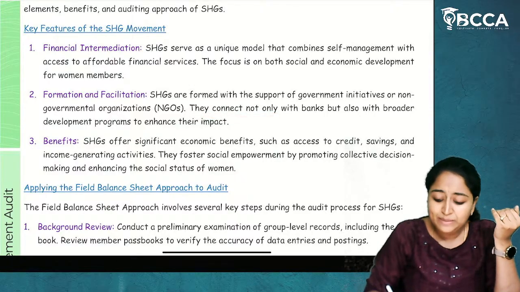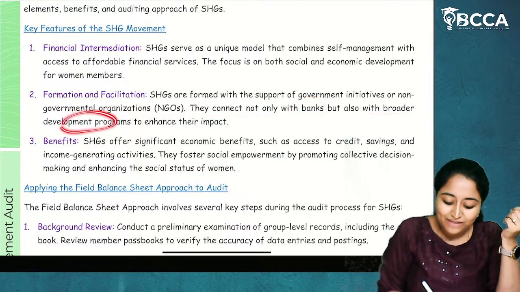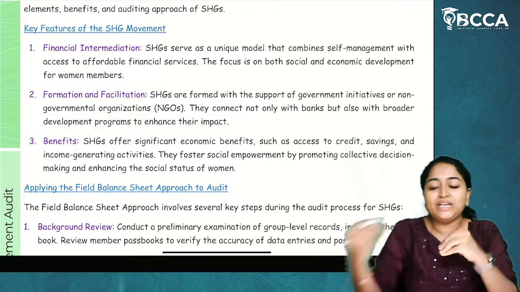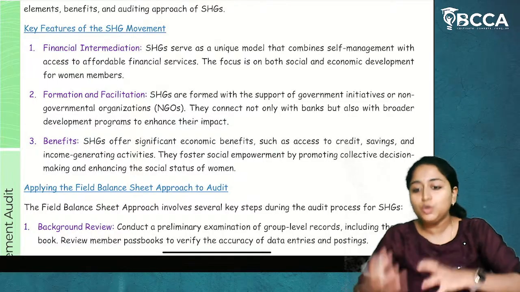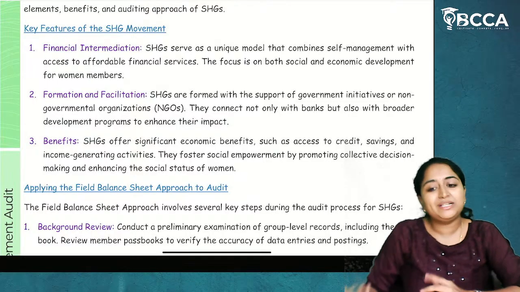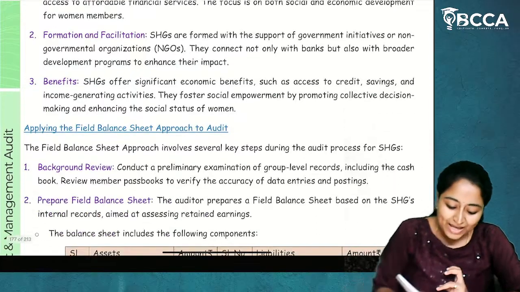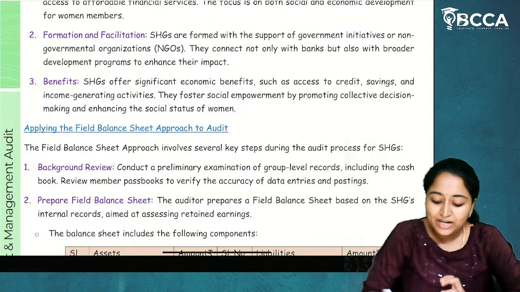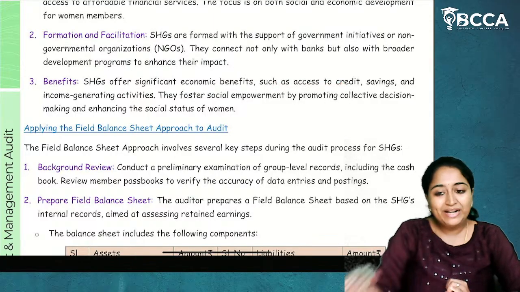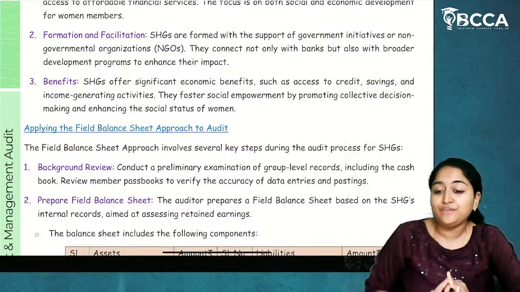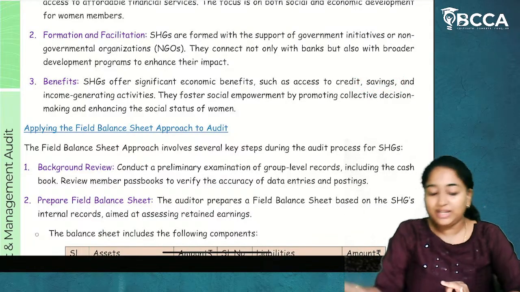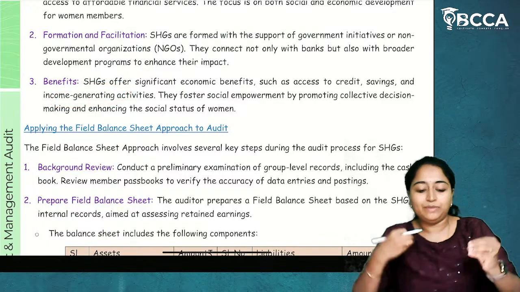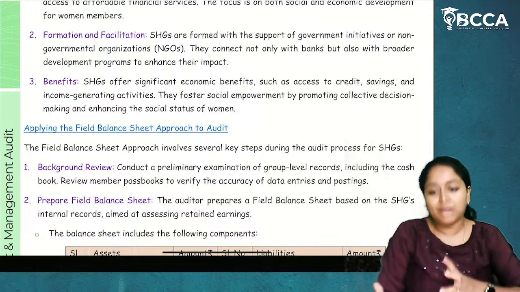They connect not only with the banks but also with the broader development programs to enhance their impact. So they will have connections with the banks or any other financial institutions so that they'll try to improve the economic development of rural women. SHGs offer significant economic benefits. How are economic benefits being provided? Such as access to credit. They'll provide credit facilities. They'll provide saving facilities. Rural women, whatever they are earning, they can come and save. And income generating activities. So through that they'll get the interest. Through that they'll get some money back.